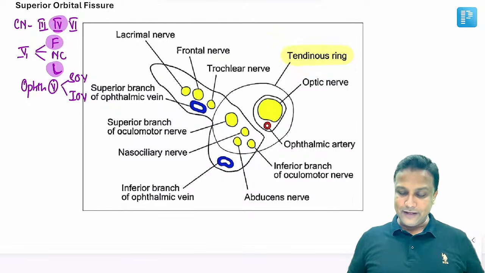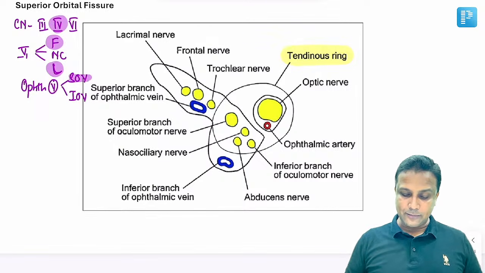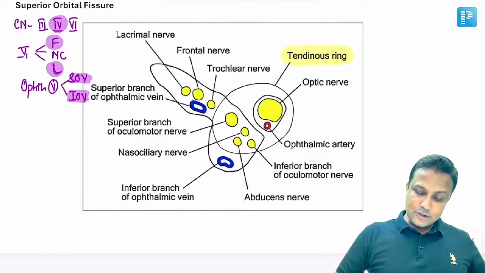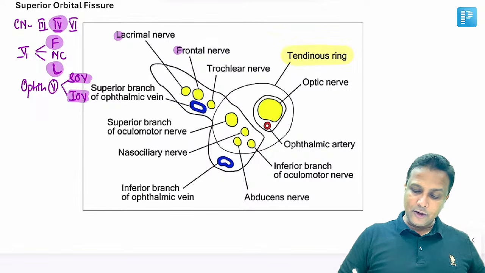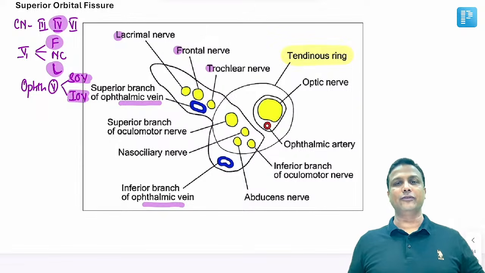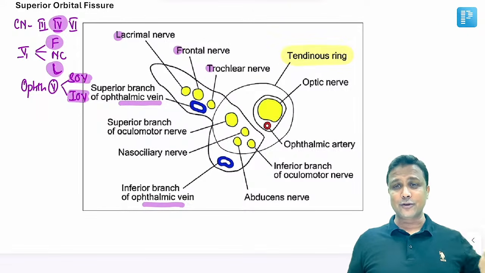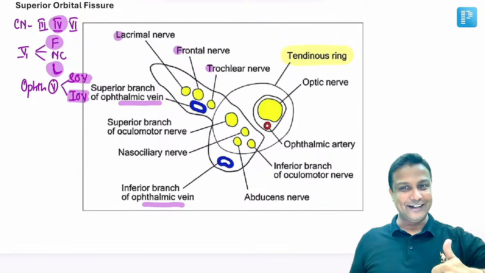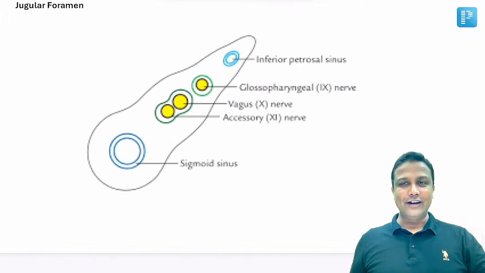But please be very careful, even the superior ophthalmic vein and inferior ophthalmic vein, that is also outside the ring. So lacrimal nerve, frontal nerve and trochlear nerve, LFT is left outside along with the ophthalmic veins, the superior and inferior ophthalmic vein. Remaining all the structures are going to pass inside the ring. Done. Next one is jugular foramen.